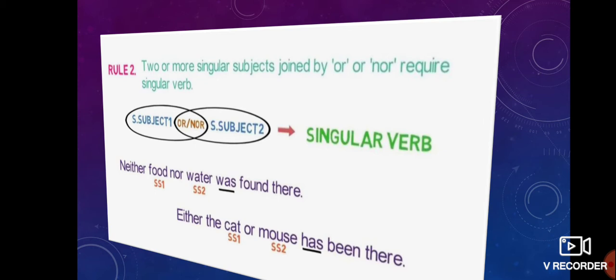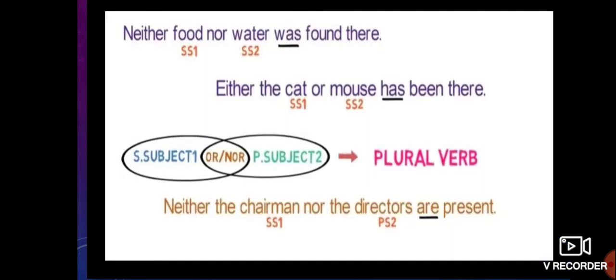Food is a singular subject, and water is also a singular subject. Not this one or not that one. So was is the correct answer. Next: either the cat or the mouse has been there. As the cat and the mouse are both singular subjects, we write the singular verb has.